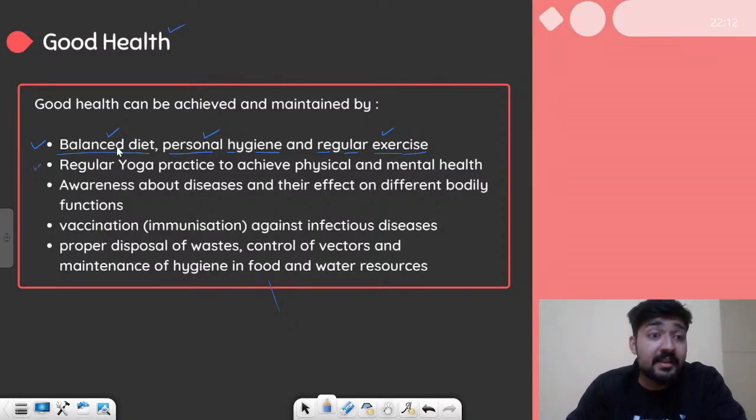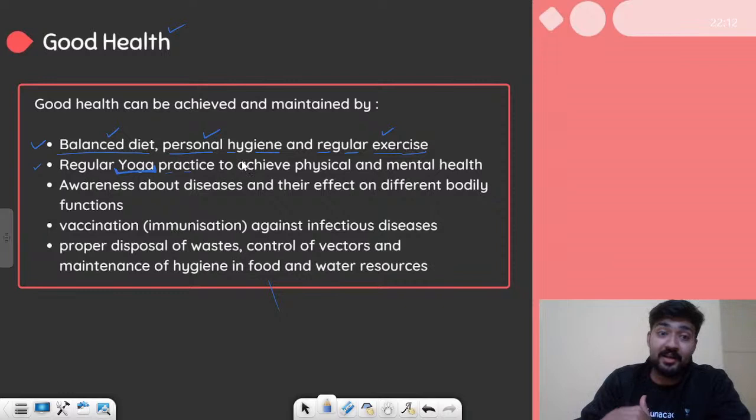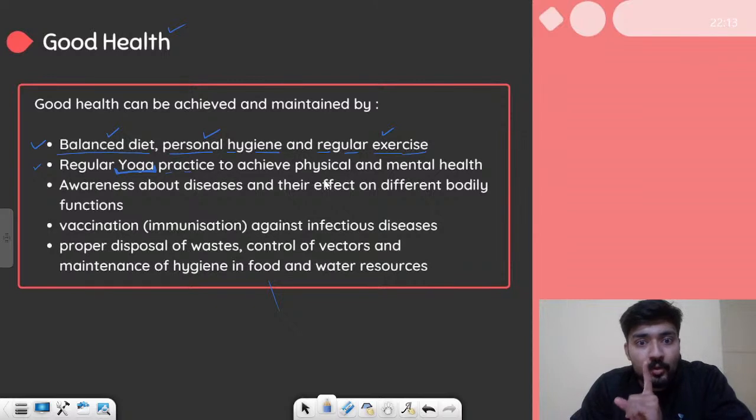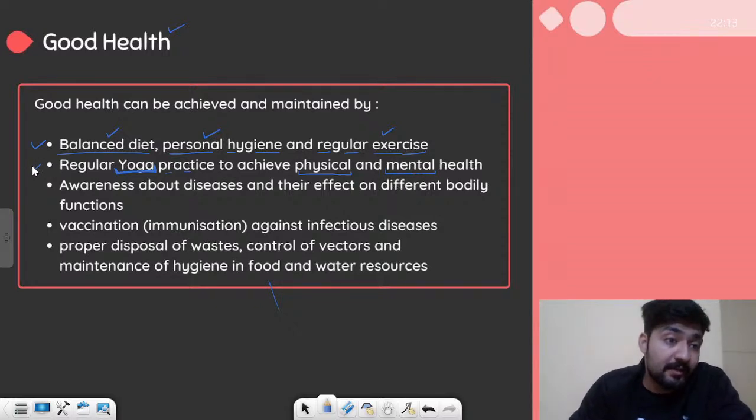The second point says regular yoga. Yoga is something fantastic. Today's generation discards yoga because it is Indian, but yoga is something accepted by the whole world right now. So yes, yoga is in the trend and it will always be in the trend because it is one of the major factors which affects health, right? If you are doing regular yoga, you will have not only a physically fit body, but also your mental health will be great. So yes, yoga is a great way to get and maintain good health.